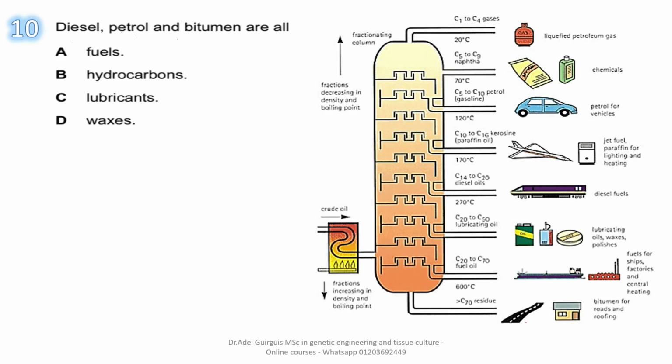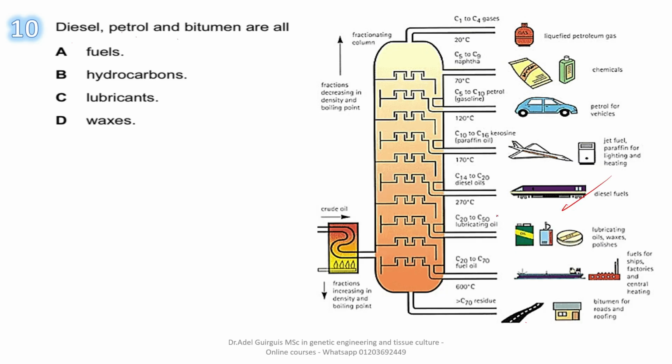Number 10. Diesel, petrol, and bitumen are all what? Letter A, fuels. B, hydrocarbons. C, lubricants. D, waxes. Look firstly at this figure. Diesel is used as fuel for trains and trucks.